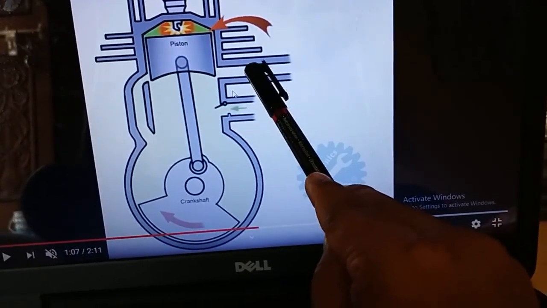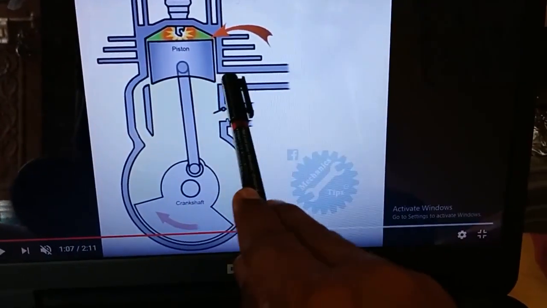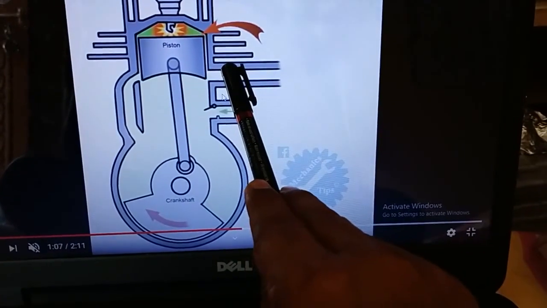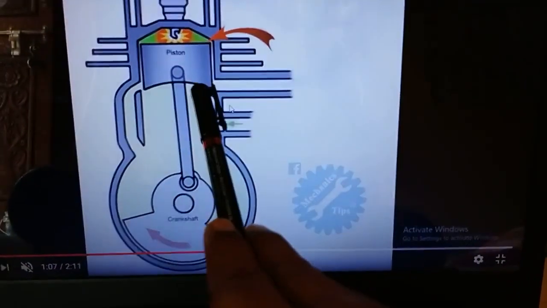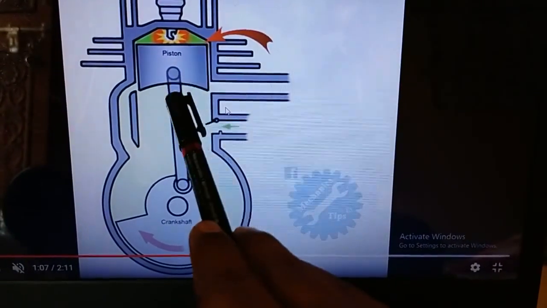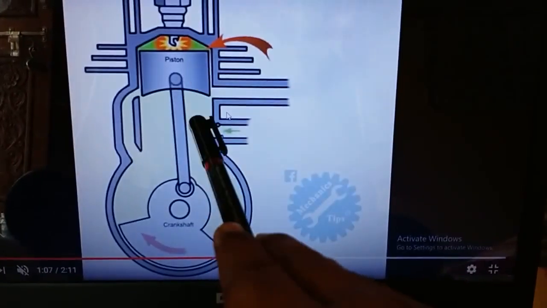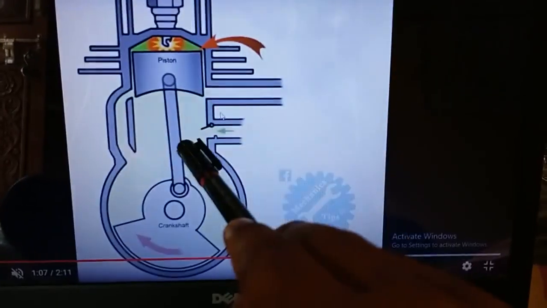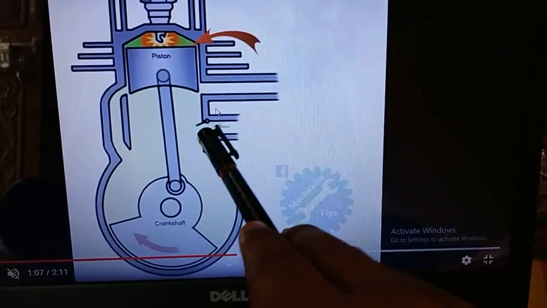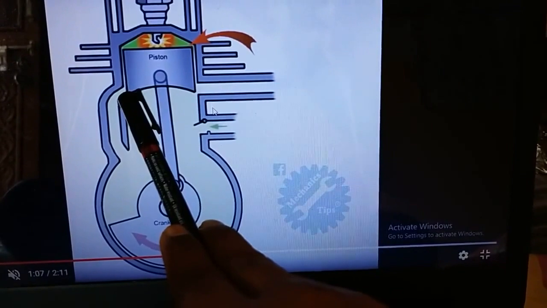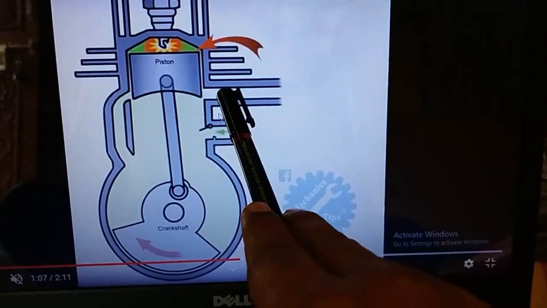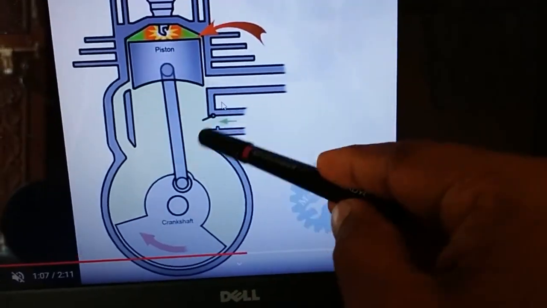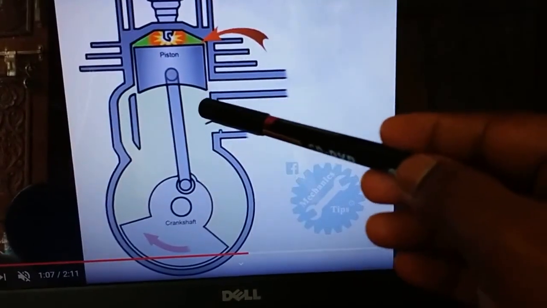And the exhaust port and transfer port, these two ports are covered with the piston, so these two ports are in closed position. All of you observe carefully. Now the piston is at TDC position, meaning it moved from BDC to TDC. When it moves from BDC to TDC, the inlet port will be in open position, and the transfer port and exhaust port will be in closed position. This will happen in the first stroke.